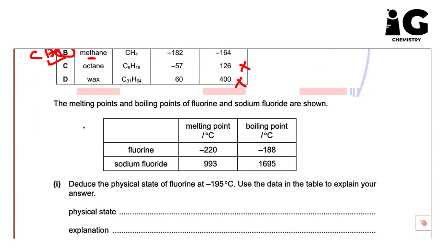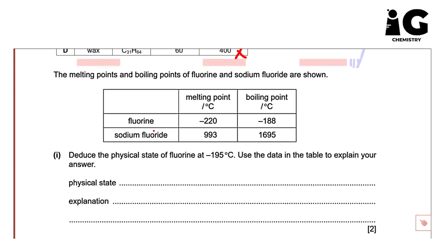Here we have a question from paper 4. The melting points and boiling points of fluorine and sodium fluoride are shown. This is fluorine and this is sodium fluoride, melting and boiling points. So deduce the physical state of fluorine at negative 195 degrees Celsius. This is the given temperature. Let's compare it with both melting and boiling point.